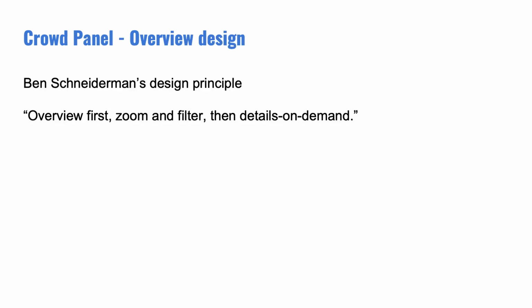There are many ways to design the representation of the crowd beliefs and how people can interact with it. To explore this design space, we experimented with two different designs. The first one is based on Ben Shneiderman's visual information seeking mantra: overview first, zoom and filter, then details on demand. We call this the overview design.